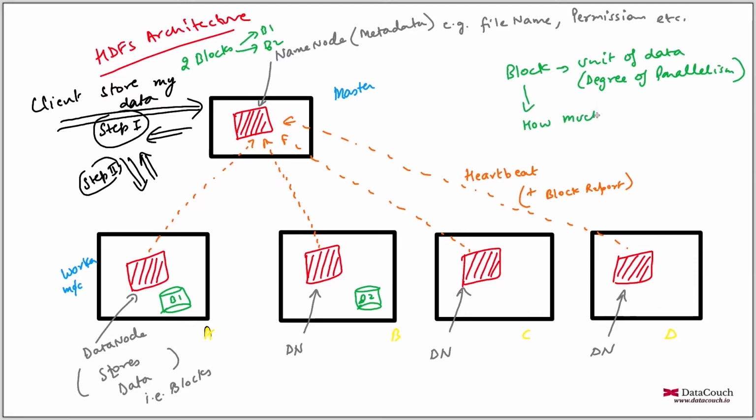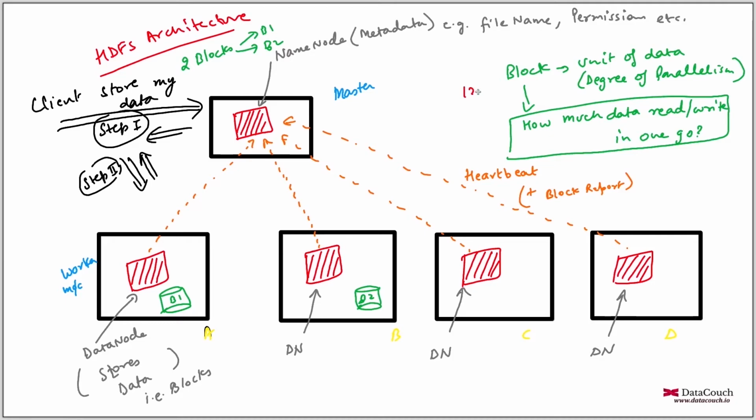How much data we can read or write in one go. That is basically a block. So if you have a larger block size, then you will be able to read more data. If you have a smaller block size, you will be able to read less data. By default, let's say block size is 128 MB, it's all configurable. So with a 128 MB block size, you can store 128 MB of data together.